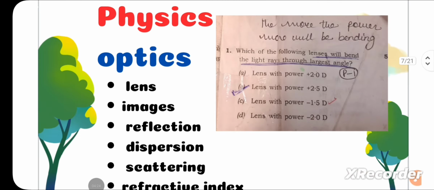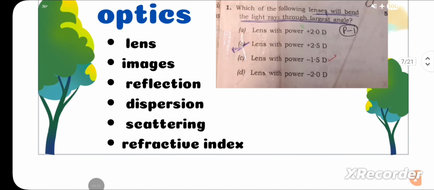And talking about physics, optics is one of the most important topics and 1 to 2 questions come from this topic. For example, questions regarding the types of images formed by different types of lenses and mirrors, and the phenomena of reflection, refraction, dispersion, scattering. And questions from refractive index are asked. You will be given the refractive indexes and you may be asked to match them or arrange them in descending or ascending order.